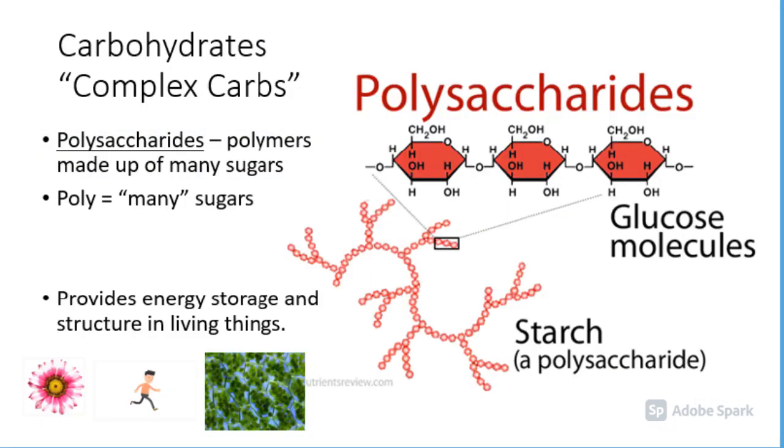The last group we have are known as complex carbs. These are polysaccharides because they are made up of many sugars. Poly means many. So if you have more than two, which is a disaccharide, you end up with a polysaccharide. These long chains of glucose provide energy storage and structure for some living things. We refer to these as starches.